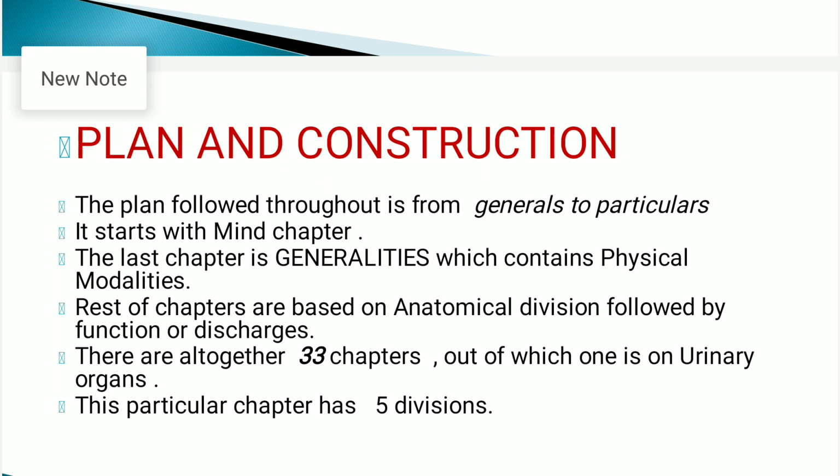There are double columns we found on each page, and the rubrics are arranged in alphabetical style in both columns, and it is like a dictionary, so that any rubric can be easily found by dictionary process. Then rubrics are also arranged from general to particular.